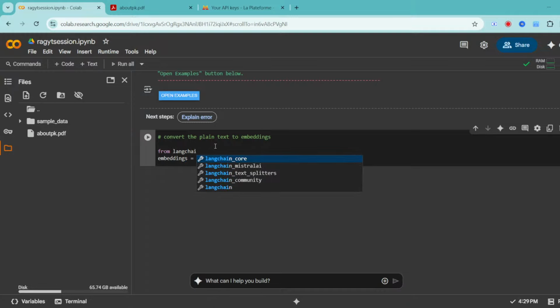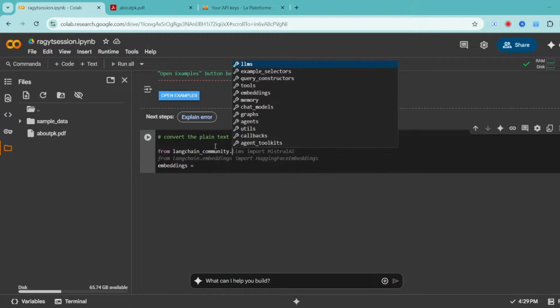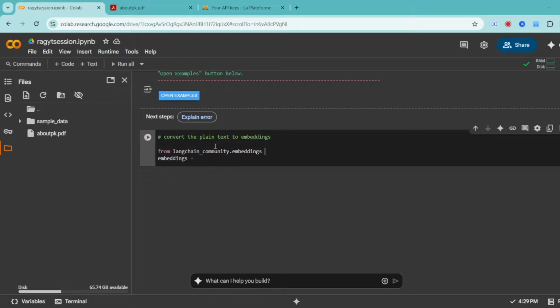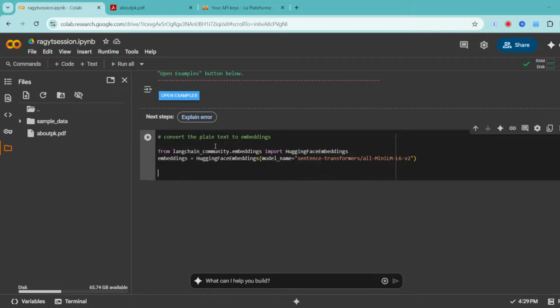LangChain underscore community dot embeddings. So here you get all the different embeddings. I'm going to use import. You can see it's suggesting Mistral also. I'm going to use Hugging Face embeddings. It's quite popular. Now embeddings is equal to Hugging Face embeddings of model underscore. I have to just pass which model I'll use for the embedding. It did suggest already, sentence transformers. Okay, we can use this. It's similar to word to vectors and all that kind of stuff. So it is suggested, I'll take that.